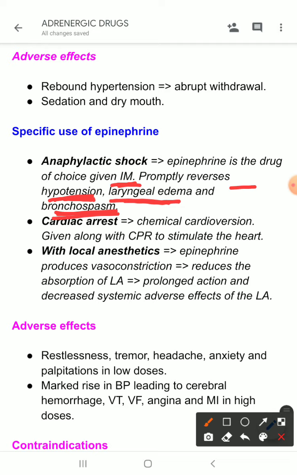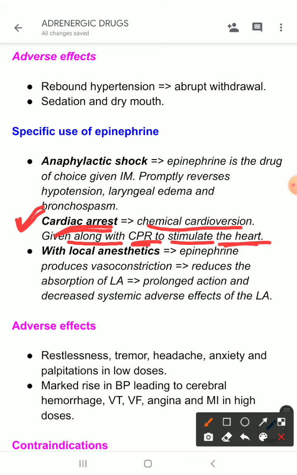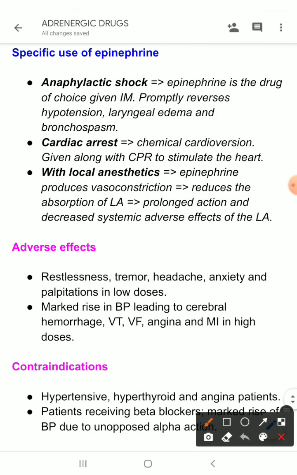Then you can use this drug in case of cardiac arrest. Okay, as a method of chemical conversion, you can use this drug in cardiac arrest, and it is given along with CPR, cardiopulmonary resuscitation, to stimulate the heart. Okay. And then you can give this drug with local anesthetics.